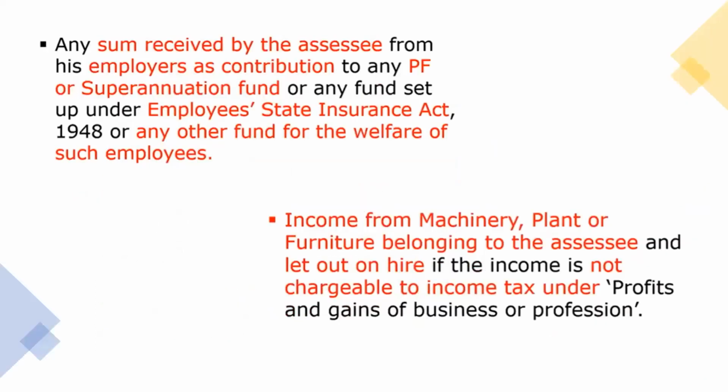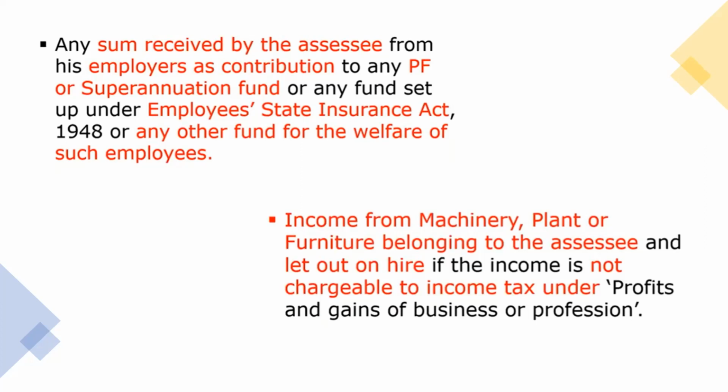Next, we have income from different sources, like any sum received by the assessee from his employer as a contribution to any PF, that is provident fund, or superannuation fund, or any fund set up under Employees' State Insurance, where the employer pays a certain amount as part of the insurance premium for the employees to get the benefit, and any other welfare fund.